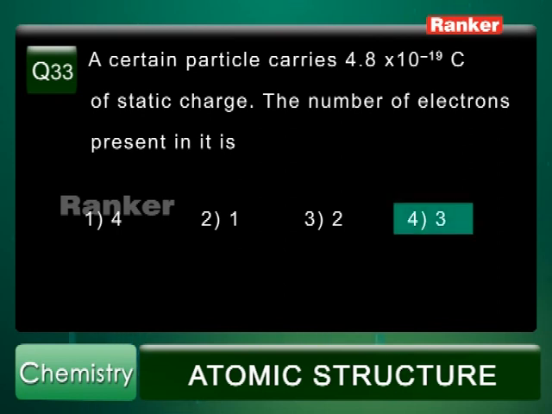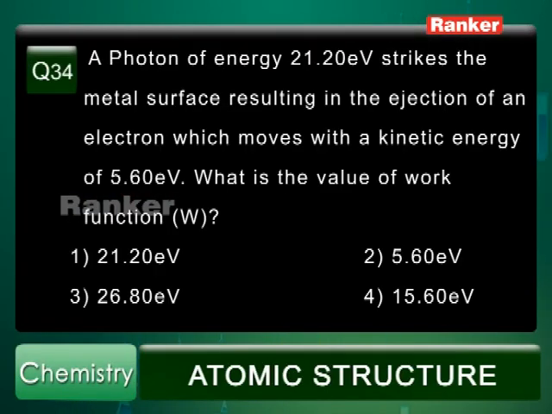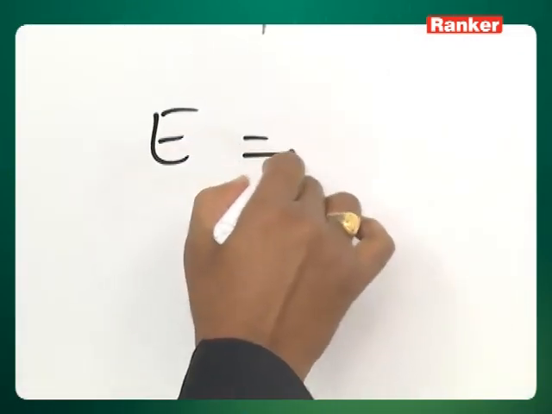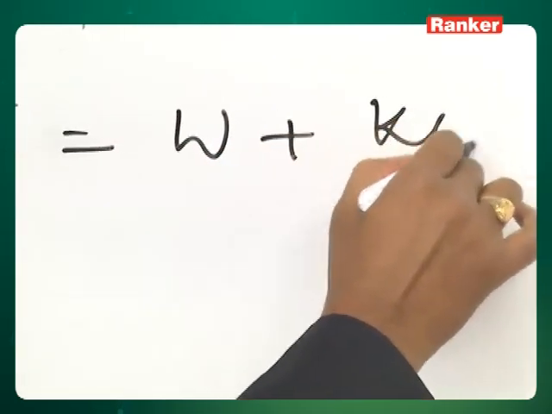Now let's move on to question number 34. This question relates to the photoelectric effect. A photon of energy 21.2 electron volts strikes a metal surface, resulting in the ejection of an electron which moves with a kinetic energy of 5.6 electron volts. What is the value of work function? For this, the energy of the incident radiation is equal to work function plus kinetic energy.